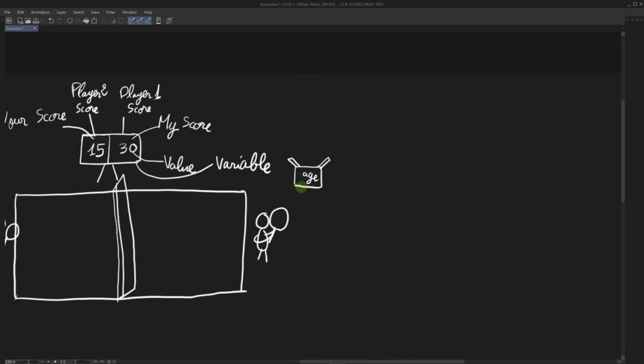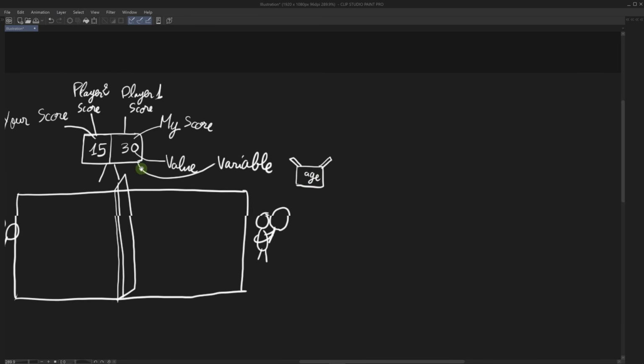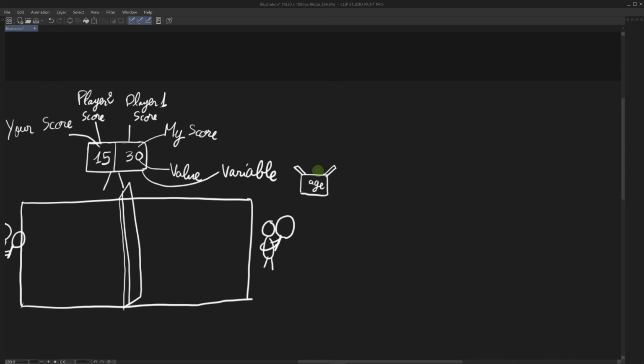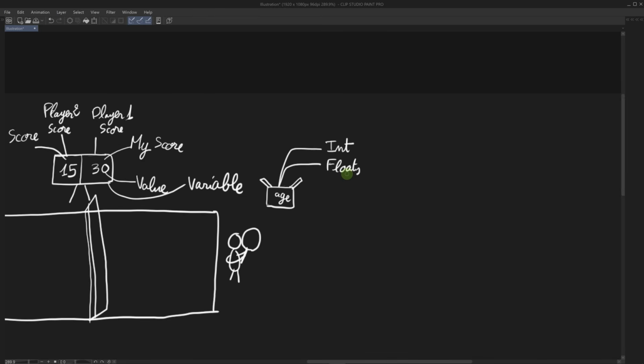This container not only has a name, but it also has a type. Here we are using numbers, and we can distinguish between whole numbers. We call them integers or int in C#. We can have floats, and floats are numbers with a decimal point. Examples of ints, we have 1, 3, 55, 101. So whole numbers. And examples of floats are 4.5, 2.25, 100.56.